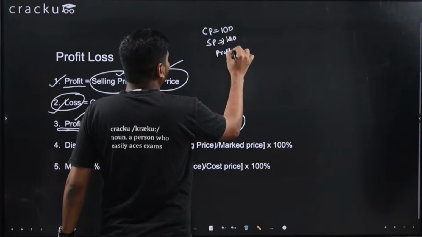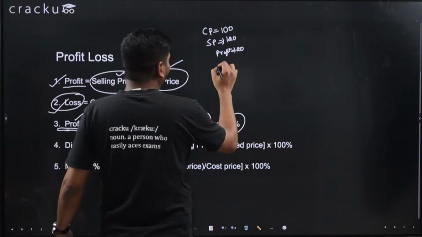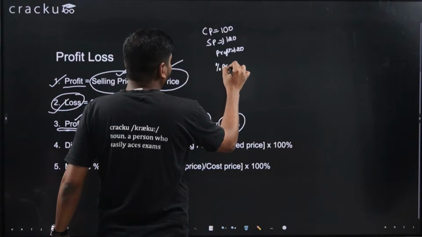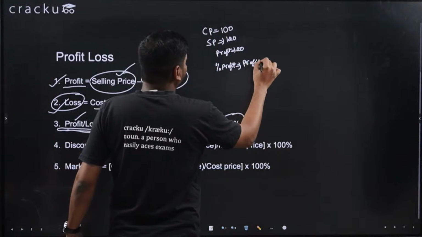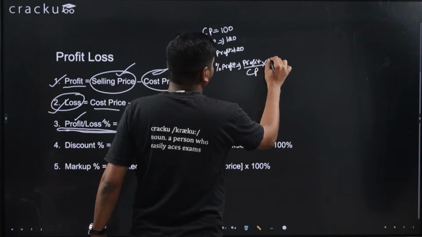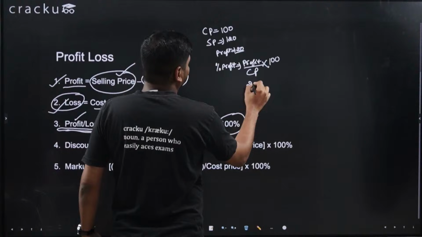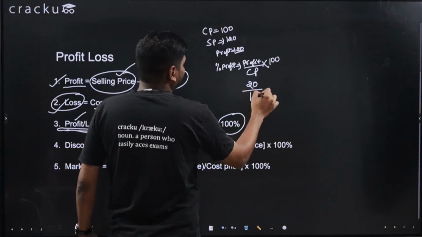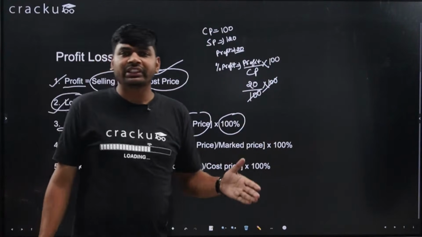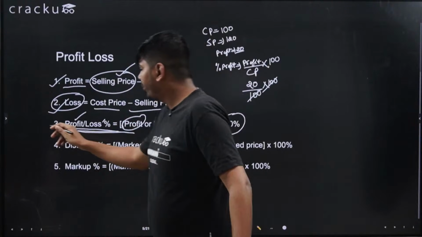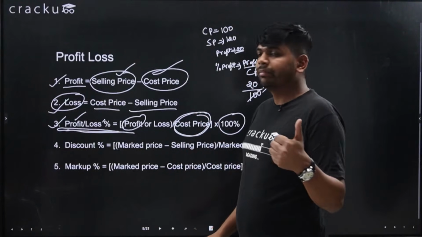Now if somebody asks me what is the profit percentage, simple formula is that percentage profit is equal to profit divided by cost price into 100. Okay, what is profit? Profit is 20. What is cost price? 100 into 100. So what is the profit percentage? 20% is the profit percentage, right? So this is the simple formula. You have to remember that you have to calculate profit upon cost price. Okay, don't take selling price here.